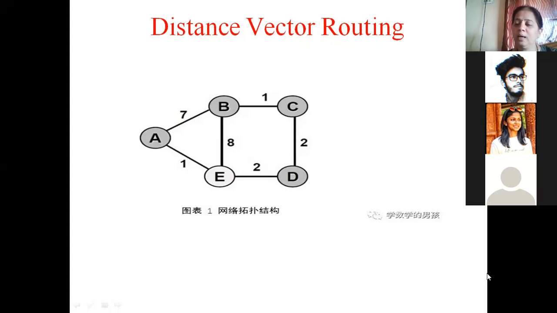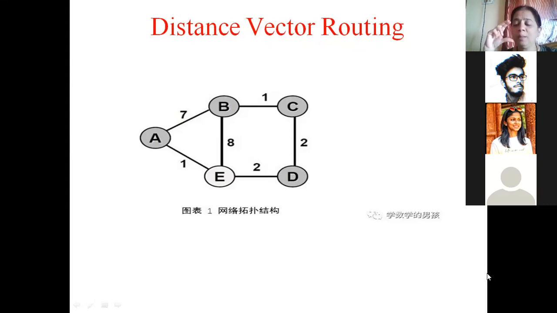From C to D, the amount of time required to transmit the data is 2. D to E, it is 2. E to B, it is 8. And A to E, it is 1. Okay. Suppose A wants to know what is the time required to go to B, go to C, go to D, transmit the data to E. Then what will it do?